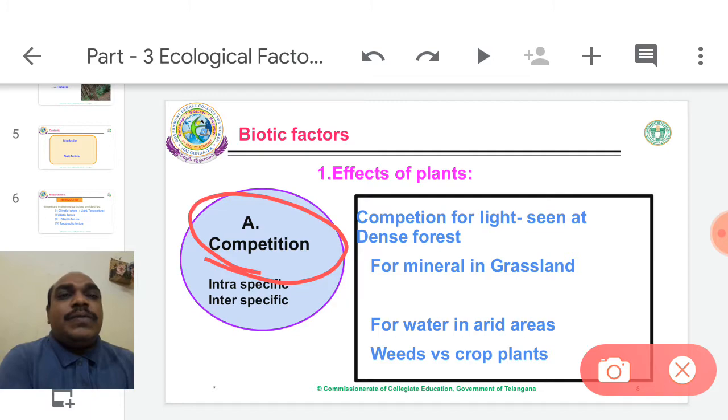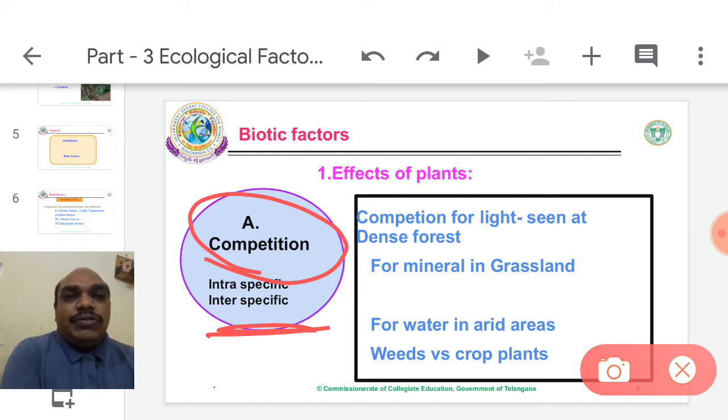One is intraspecific, another is interspecific. Intra means within the species, between two individuals or two populations of the same species. Interspecific means between two different species of plants.